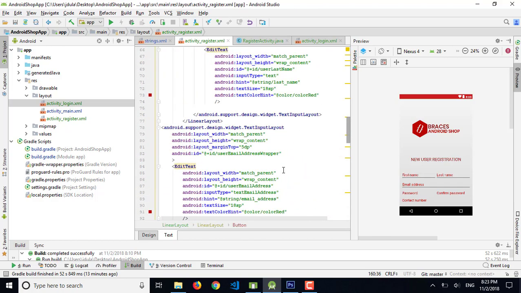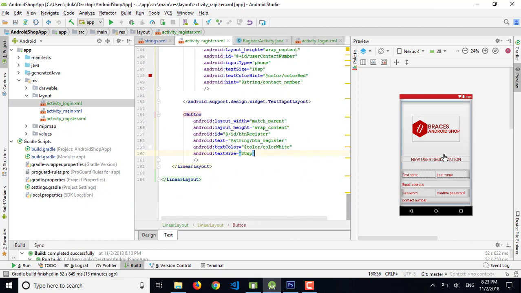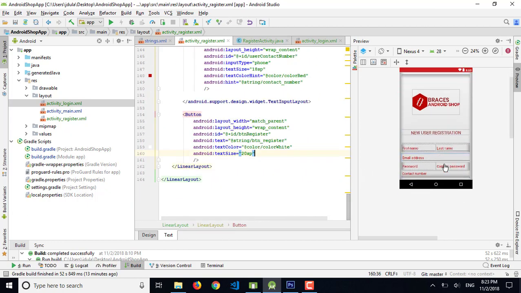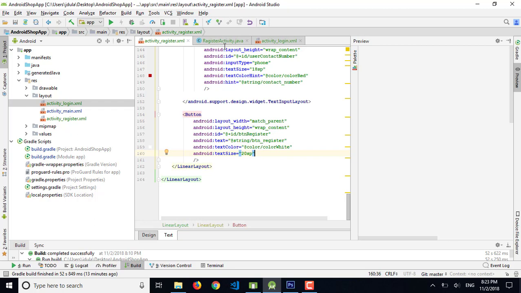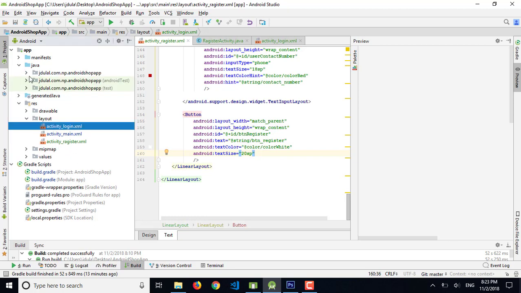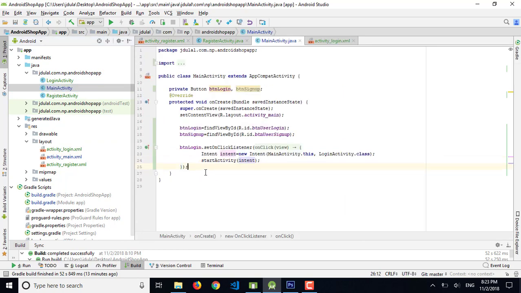We have completed the layout here. So some of the layout have been hidden in preview, that can be seen in emulator.